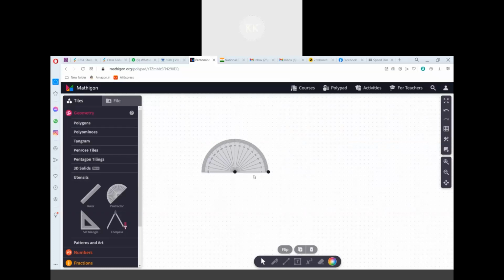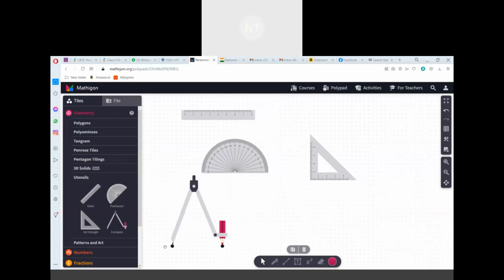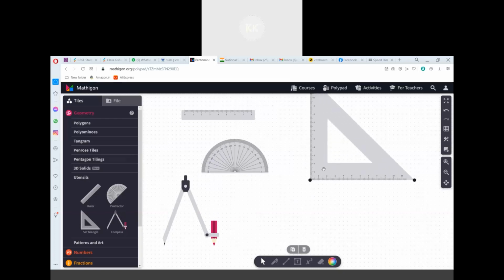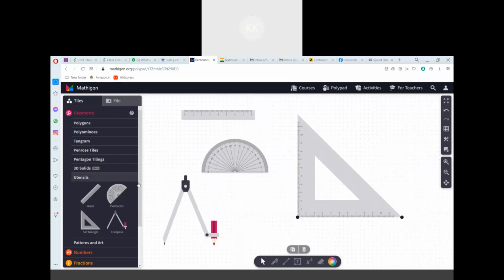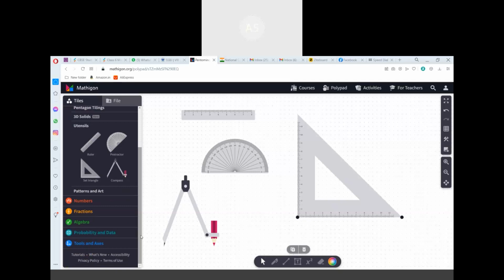This instrument is called a protractor. This one is called a ruler, or scale. This is called a set square. This is called a compass. And one more is there: the divider. Divider is there, but in this one the divider is not there.